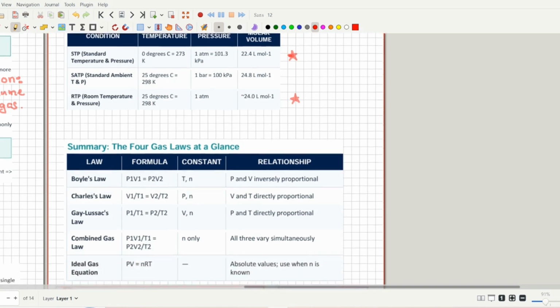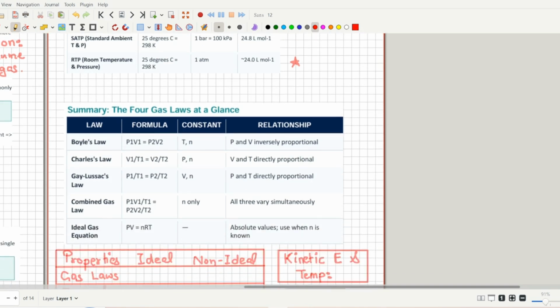So if you summarize all the gas laws in one single table, it is in front of you. You can take a screenshot, or you will be getting these notes, so you don't have to worry about that. But I want you to write down everything that I'm writing down, so it will go through the pencil into your brain, into your long-term memory. Just watching the lecture is boring and you will forget a lot of things. So try to write down everything into your notes that I'm teaching you right now.